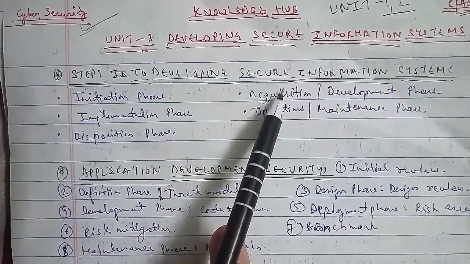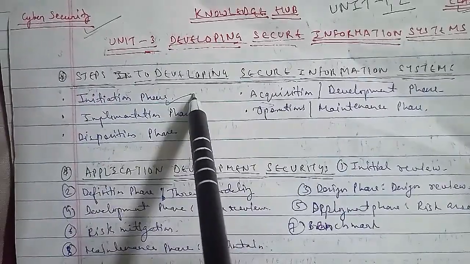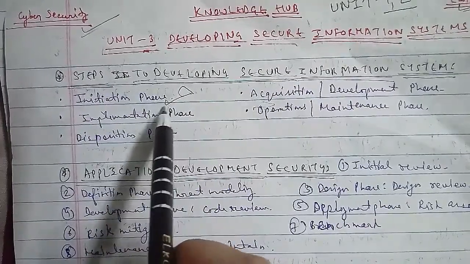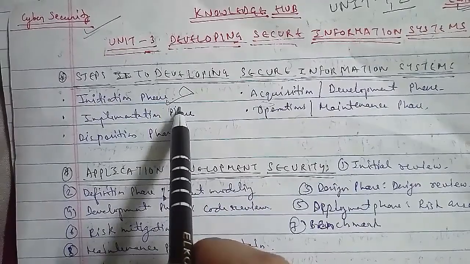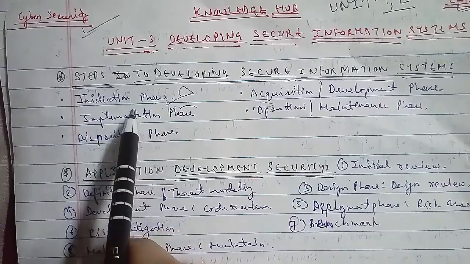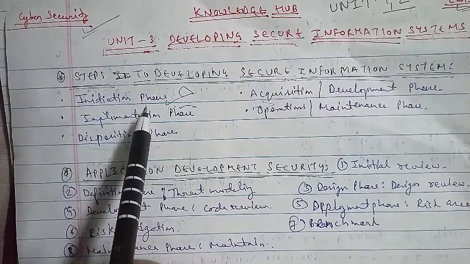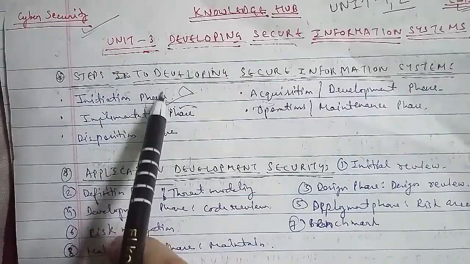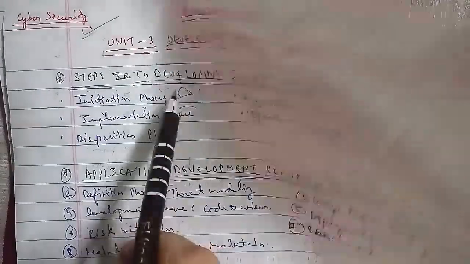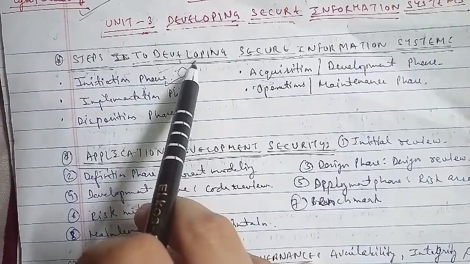Here the first phase we have is the initiation phase. In the initiation phase, the first is security categorization, and then preliminary risk assessment. The first is the security categorization. Here it defines 3 levels, that is low, moderate and high, depending on the organization or the individual. These 3 levels assist organizations in making an appropriate selection of security controls for their information system as well.